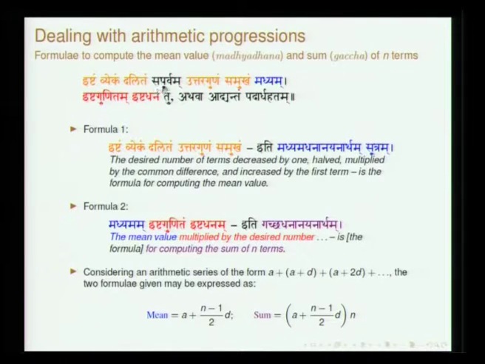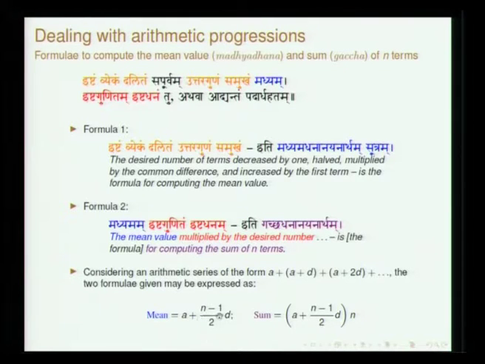See, ishtam vyekam dalitam sapurvam uttaragunam samukham madhyam. Ishtagunitam ishtadhanantu athava adyantam padardha hatam. Formula 1, he says ishtam. So, this is with reference to an arithmetic series. So, think of an arithmetic series a, a plus d, a plus 2d and so on. The formula he says is ishtam vyekam. Vyekam means 1 is removed from that. So, ishtam basically is the number of terms in the series. So, vyekam, you remove 1, dalitam, divide by 2.